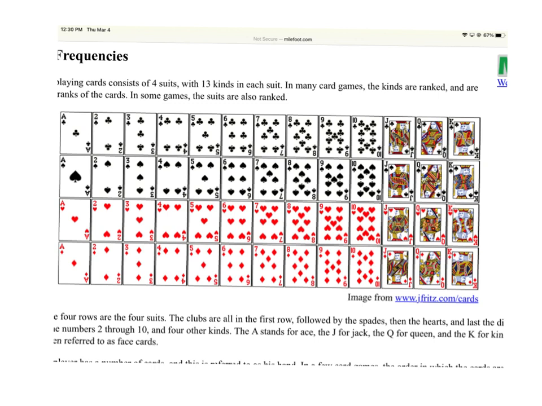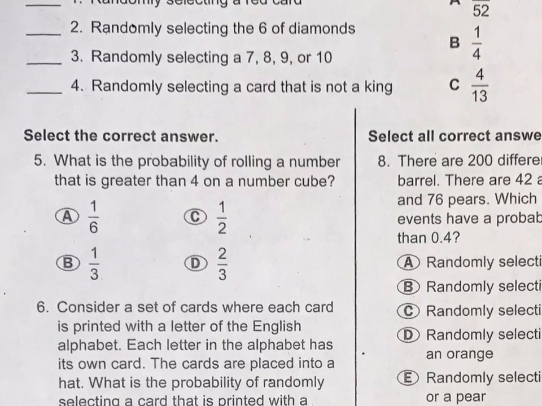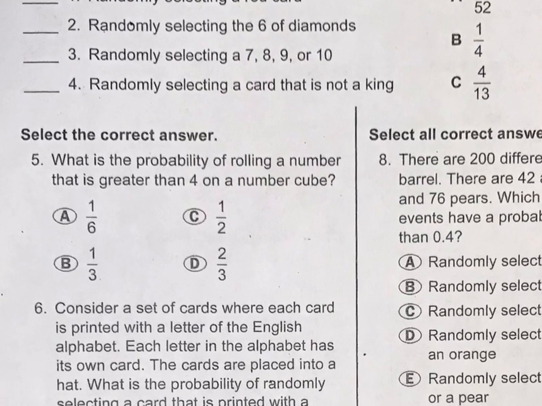Okay. All right. So get out the sheet. On the back of the sheet that we did yesterday, look at number 5. It says, what is the probability of getting a number greater than 4? Well, we just did that one. What are my options? 1, 2, 3, 4, 5, and 6. To be a winner, what number do I need to roll?